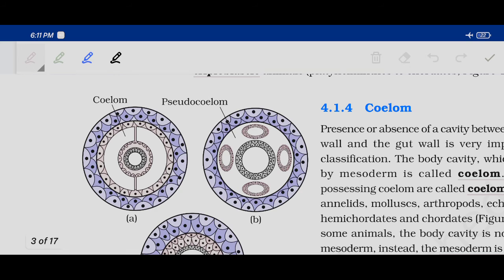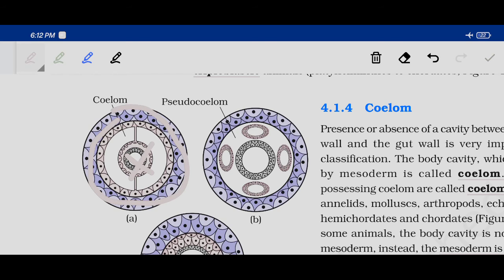Over here, let us take coelomate animals only. See, this is the body wall, and the middle one is called the gut wall. In between gut wall and body wall, we have a cavity. If this cavity is present, the animals are called coelomates.